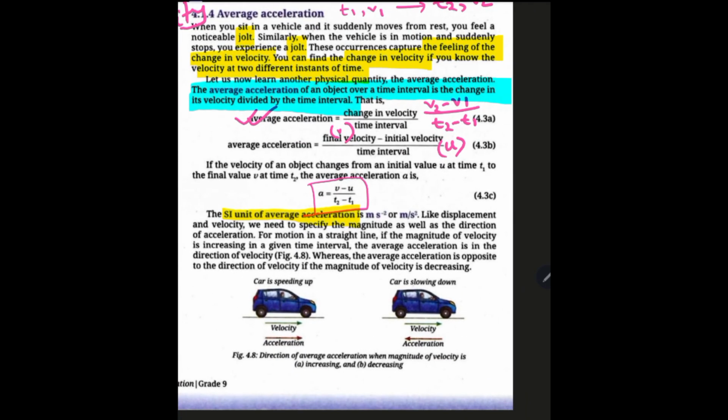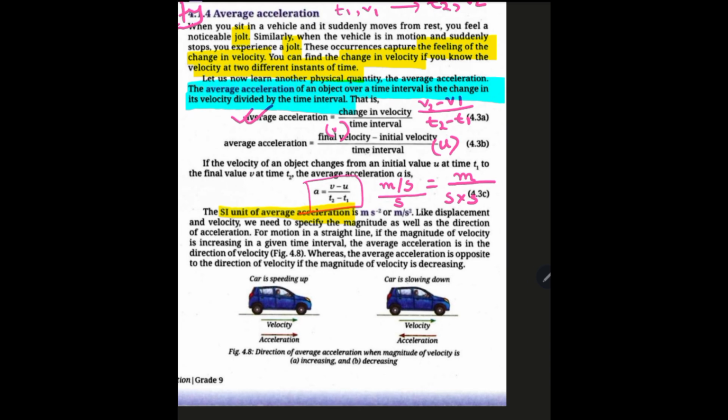Now, what is the SI unit of average acceleration? You know the SI unit of velocity was meter per second, divided by the time interval, which is also second. So you got meter divided by second into second, which is meter per second square, or you can also write ms to the power of minus 2.